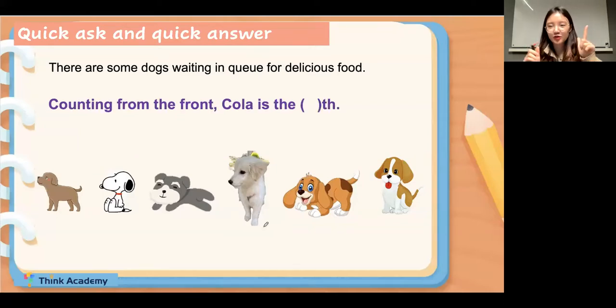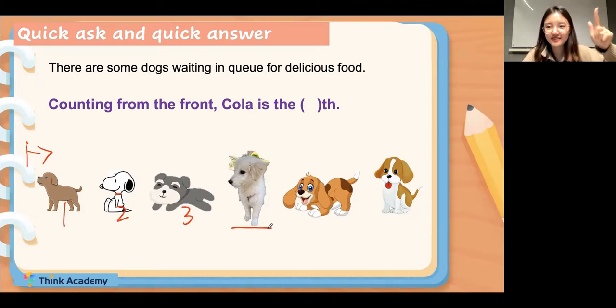Okay, the next question. Counting from the front, this is the front, okay? So tell me, what's the position of cola? Can you type the number in the chat box? This is the first one. This is the second one. This is the third one. Then for my cola, what's the position? The fourth, right? The fourth. Thank you, everyone. Thank you.